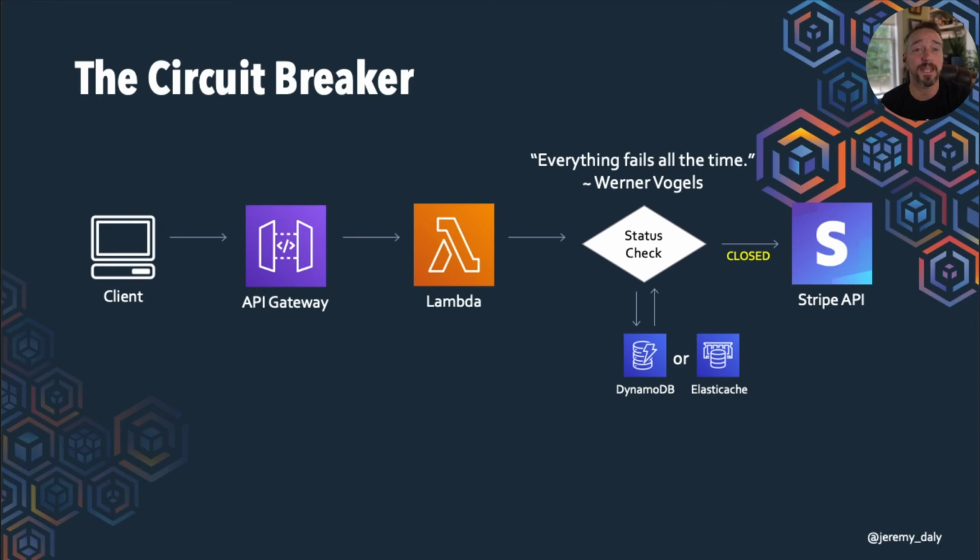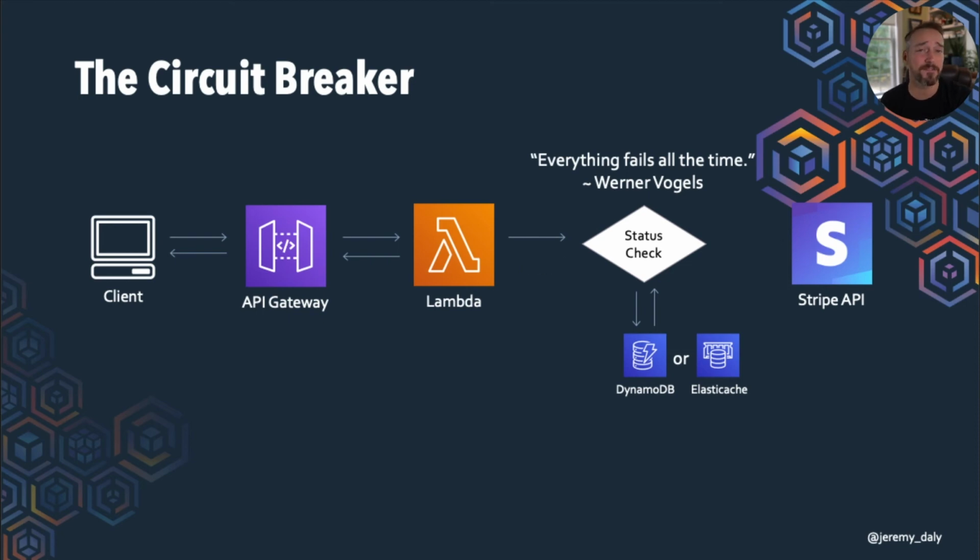If the circuit is closed, great. We make the connection to the Stripe API. If that responds back to us, everything's perfect. But let's say that we get a failure from the Stripe API. What we want to do is then increment that failure count within our Lambda functions and periodically update the cache. And then we can respond back to our client and tell them that we can't connect right now. But once we get to a certain limit, then we're going to go ahead and flip a switch that says, hey, our status is open now, so our circuit is open, and we can respond back immediately to the client saying, hold on, we can't send any events to that Stripe API right now.